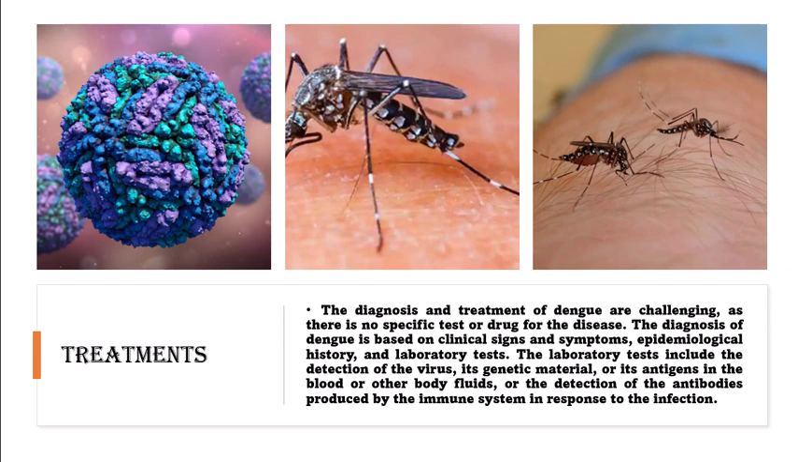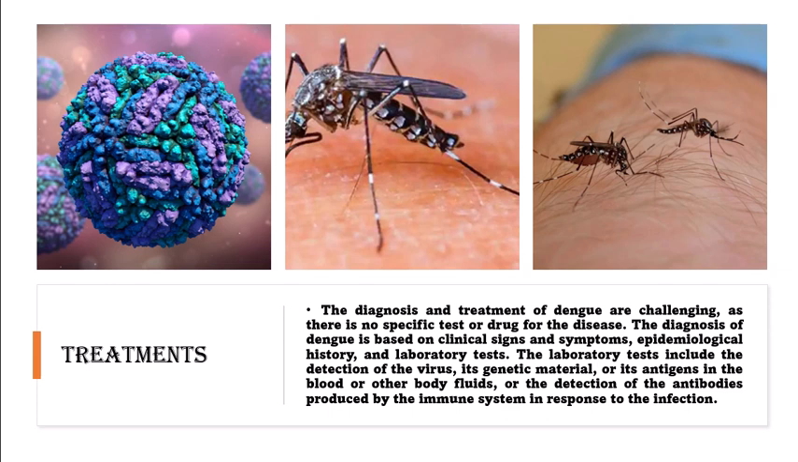Moreover, let's discuss how to avoid this deadly disease. The prevention and control of dengue depend on the reduction of the mosquito population and the protection of people from mosquito bites. The reduction of the mosquito population can be achieved by eliminating or treating the potential breeding sites, such as containers with water, trash, and tires, where the mosquitoes lay their eggs.